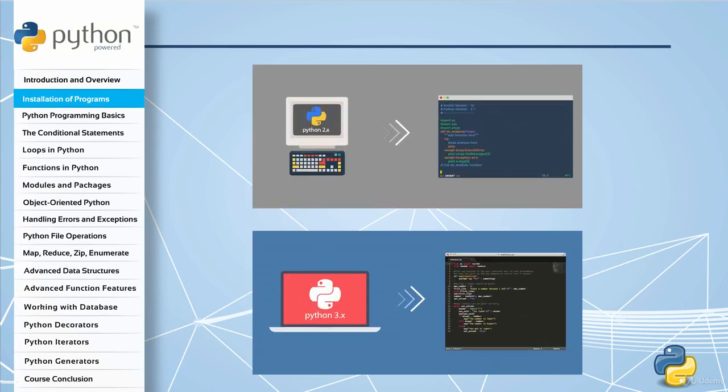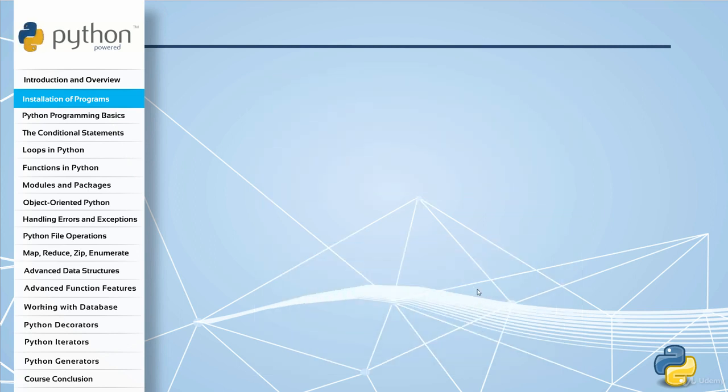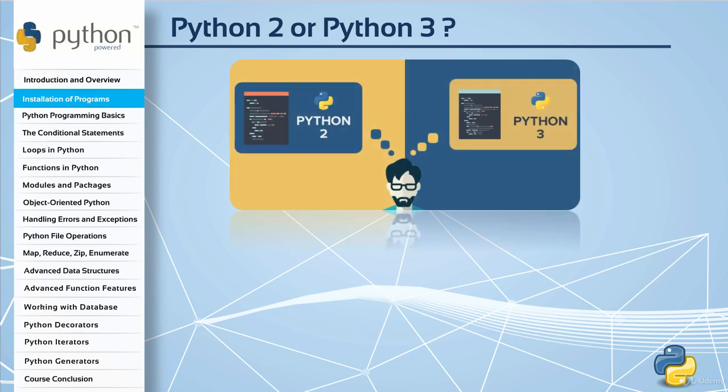Before the installation of Python, I want to mention something really important. Maybe most of you know that, but I want to explain it for absolute beginners in Python. Actually, there are two major versions of Python. One of them is Python 2.x and the other one is Python 3.x.